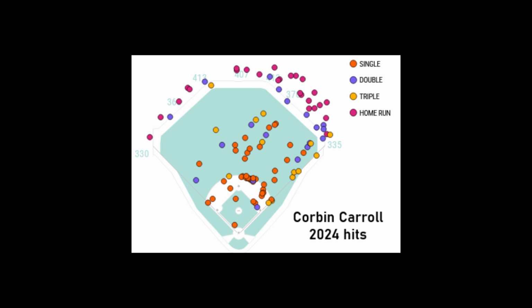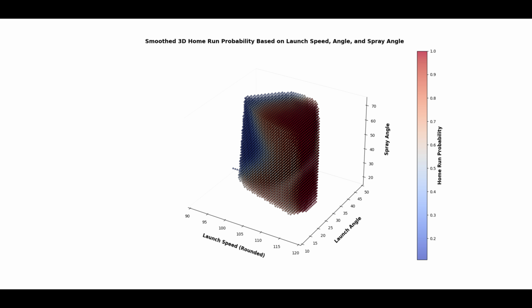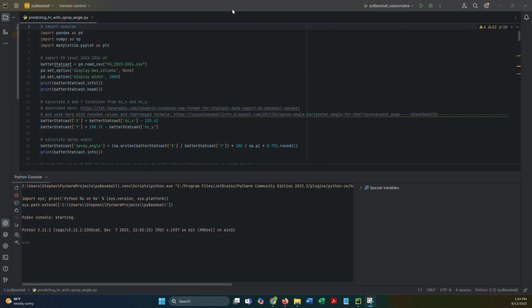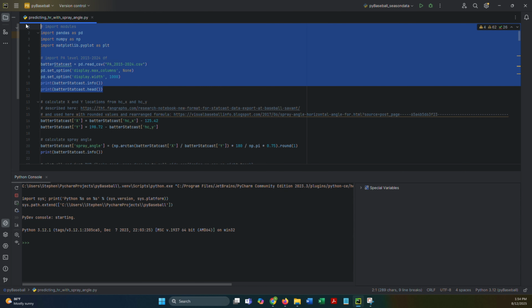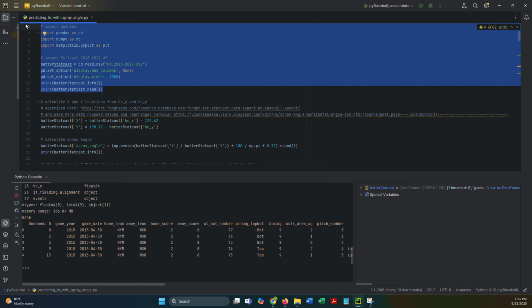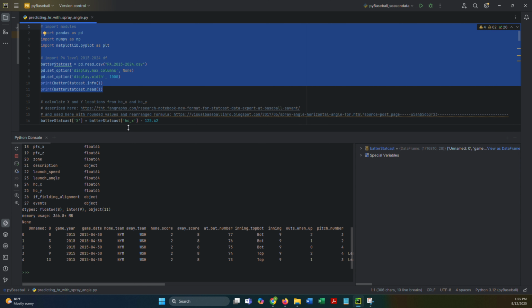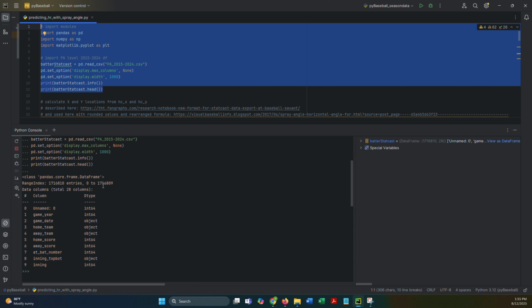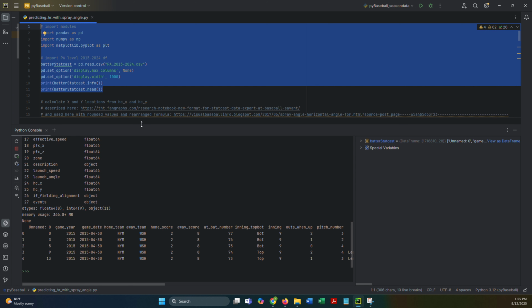The short answer is it did not, but I'll share my code and show you some cool plots and insights I learned along the way. The first thing we'll need to do is get our data. So the first part of my code imports a file with one row for every plate appearance in completed seasons in the Statcast era, which is 2015 through 2024. This file will contain the exit velocity, launch angle, and other context information for each batted ball. I have already gotten this data, but I made another video on my channel showing how I did this.